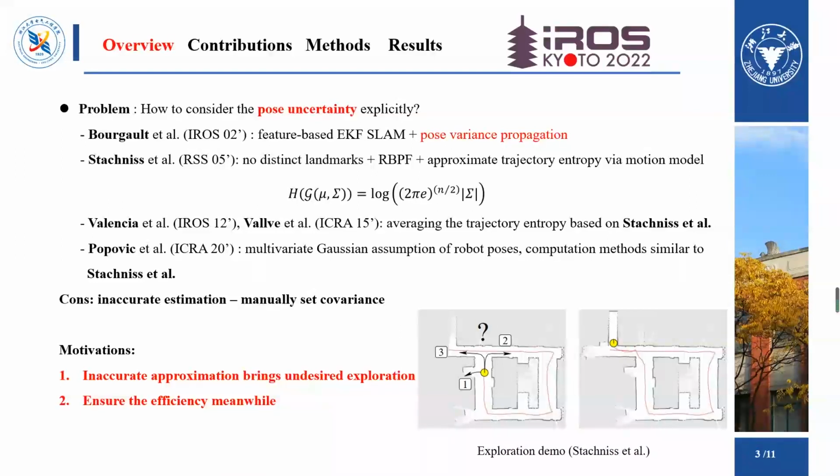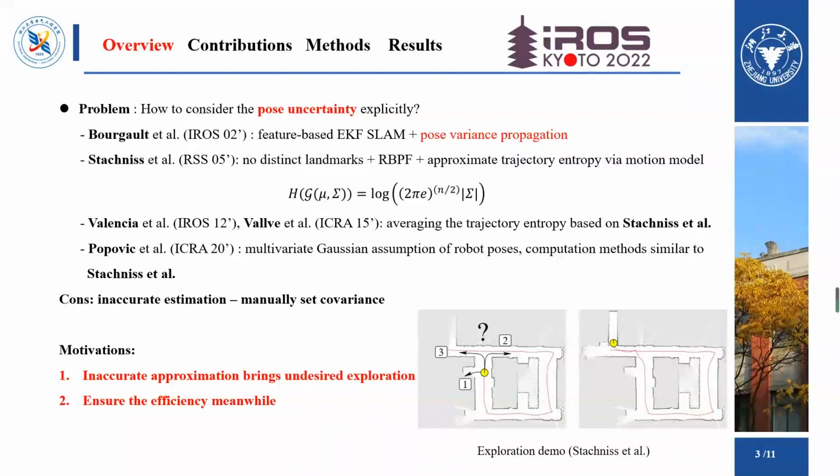In fact, pose uncertainty is quite important in exploration, as in the figures below. A robot that is aware of its pose uncertainty will prevent itself from exploring unknown areas greedily and aggressively, for safety, such as Action 1. It also will leave the already explored place such as Action 2. So how to consider the pose uncertainty explicitly?